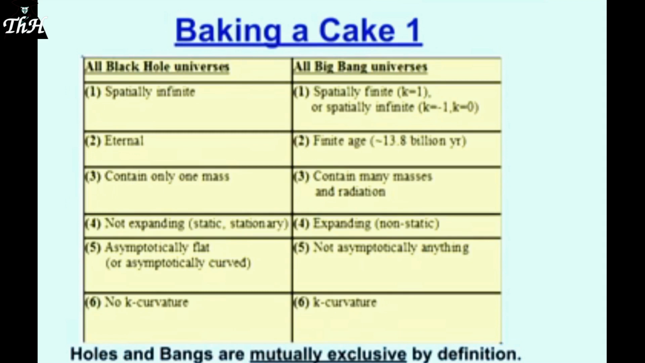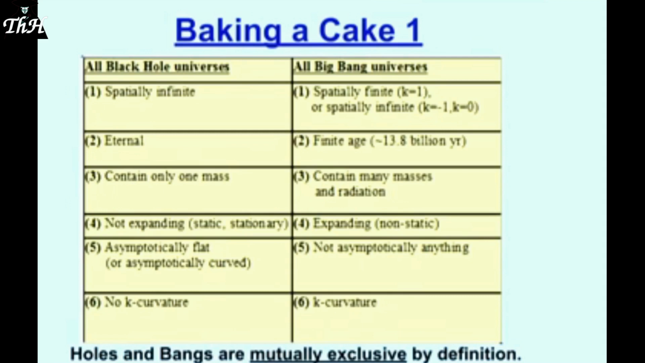Now, the black hole universe is, by definition, something that only contains one mass. Well, that doesn't really correspond to what we see in the sky. I see at least two, and I'm sure you see more than two. Big Bang universes allegedly contain as many masses as you like and radiation. All black hole universes are not expanding. As I mentioned, they're static. But all Big Bang universes are non-static.